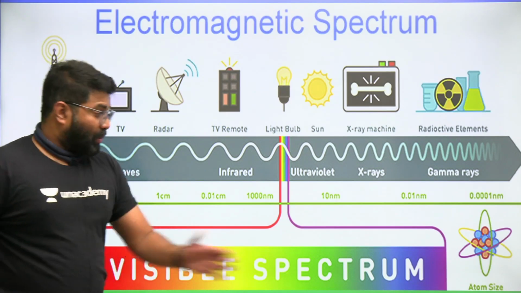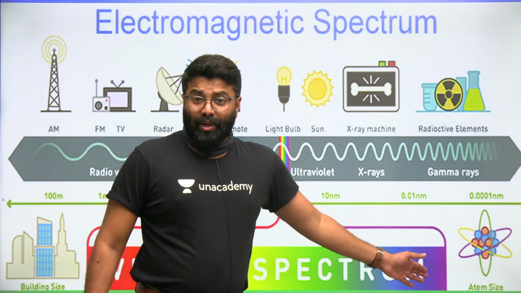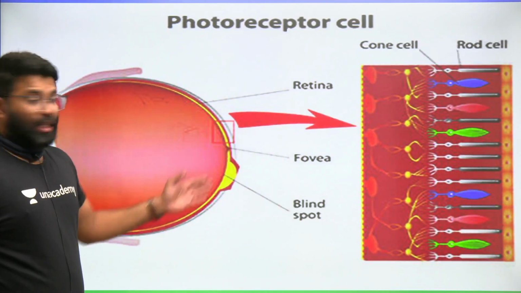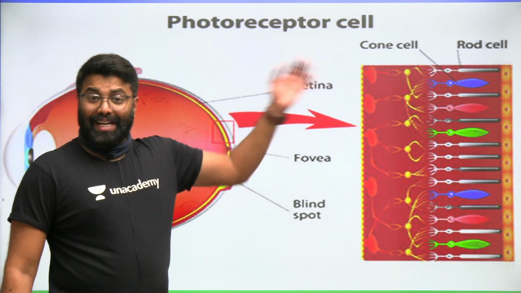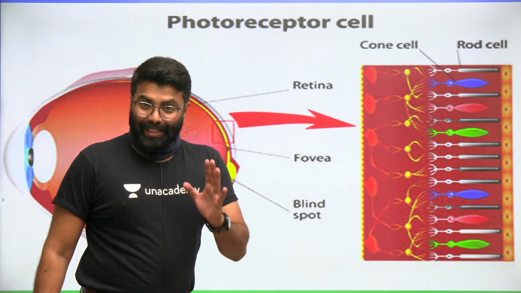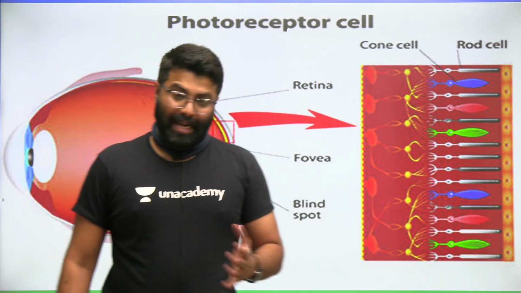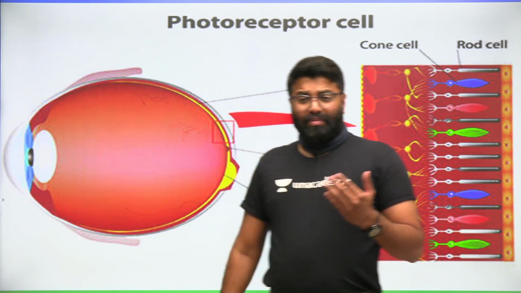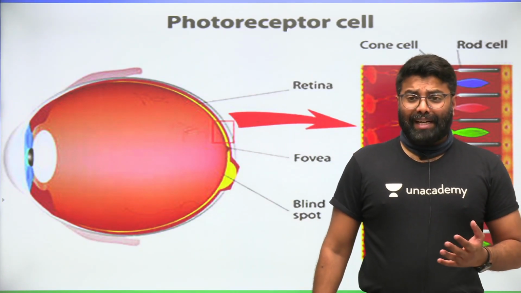So some of you might ask, so why can't we see violet or indigo? Because we don't have those cells, cone cells, to recognize those colors. That is the reason we don't see them. But blue is recognized by our eye, so the sky appears blue during the day. So friends, these are the kind of topics that I will be discussing in climatology.